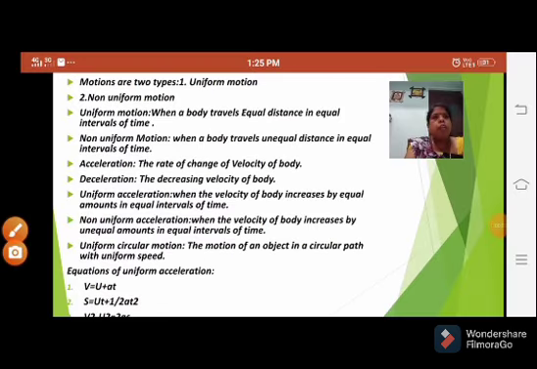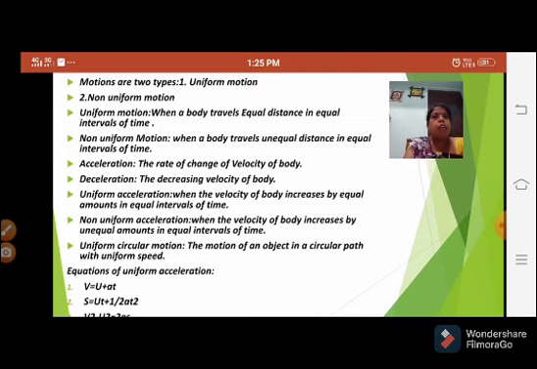Dear student, once again I repeat today our class. Motions are two types. One is uniform motion and second one is non-uniform motion. What is meant by uniform motion? When a body travels equal distance in equal intervals of time, that is called uniform motion.